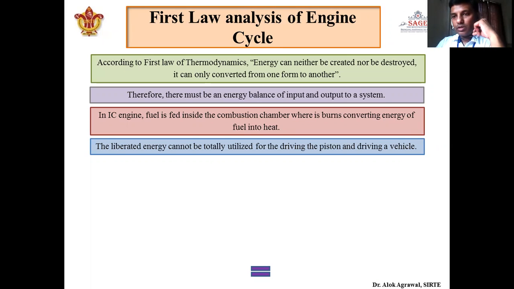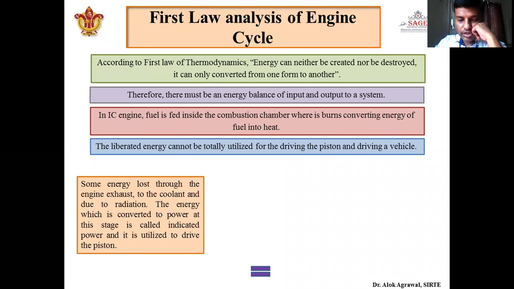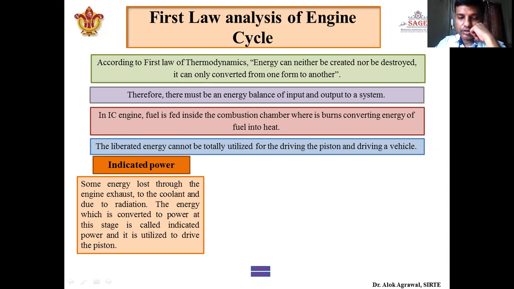In this section, we'll see, after producing energy, what are the different forms of energy that go unutilized, where they go, and finally what energy we get as power output. First of all is indicated power. When the fuel burns and produces, suppose, x amount of energy, some amount of that energy will be lost in the engine exhaust. As we have seen, the temperature of the exhaust gas is higher than the ambient temperature, so it has some energy associated with it.